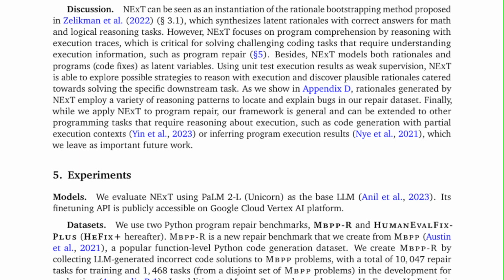Using unit test execution results as weak supervision, NExT is able to explore possible strategies to reason with execution and discover plausible rationales catered towards solving the specific downstream task. As we show in Appendix D, rationales generated by NExT employ a variety of reasoning patterns to locate and explain bugs in our repair dataset. Finally, while we apply NExT to program repair, our framework is general and can be extended to other programming tasks that require reasoning about execution, such as code generation with partial execution contexts, Yin et al., 2023, or inferring program execution results, Nye et al., 2021, which we leave as important future work.